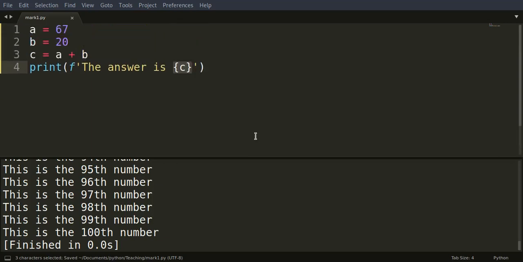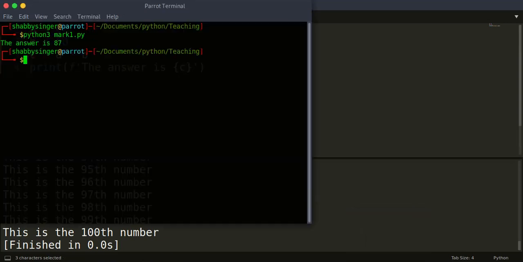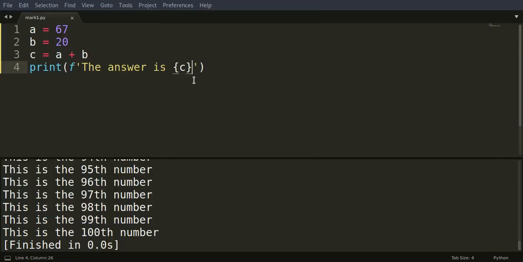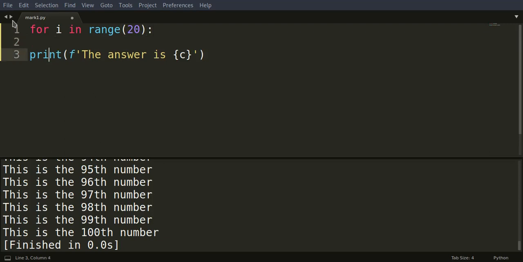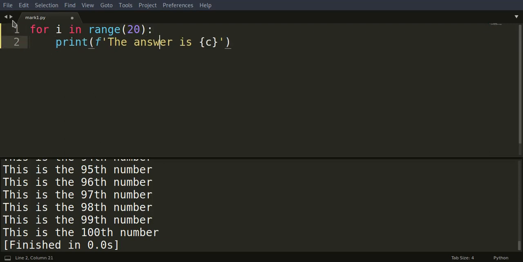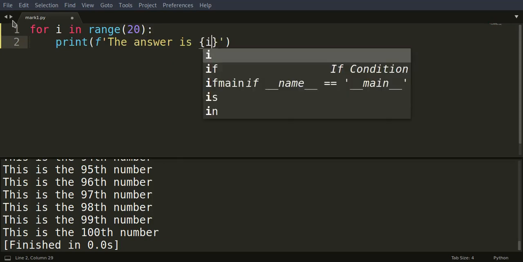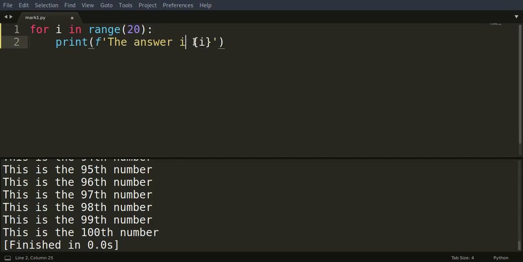Let's see if that happens. And it does. The answer is 87. It's perfect. We could try something else. Let's do a for loop, for i in range 20. We'll tab it over, and now see, previously you had to use addition signs, and that was very tedious. So you could just do this. This makes your life a lot easier.